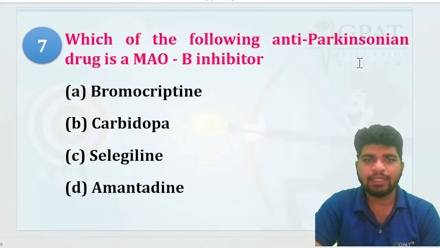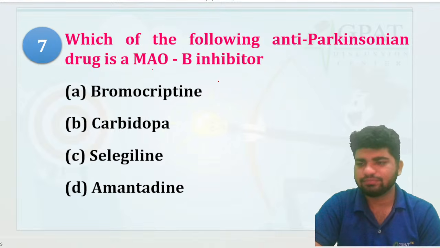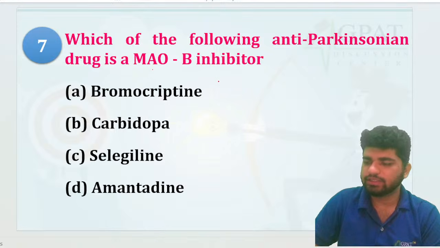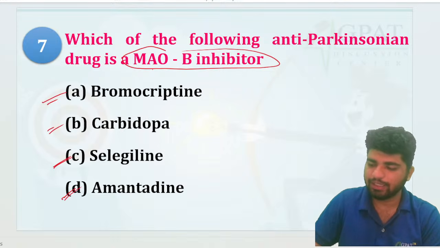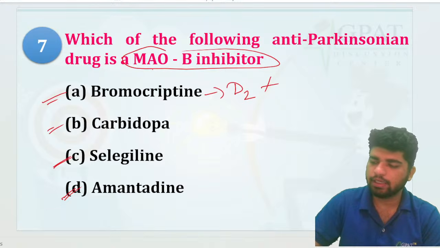Now, which of the following anti-Parkinsonism drug is a MAO-B inhibitor? Simple hai yaar. Which one is it? MAO-B inhibitor. Bromocriptine, carbidopa, selegiline or amantadine. Bromocriptine is what? D2 analog, dopamine analog, to be precise.